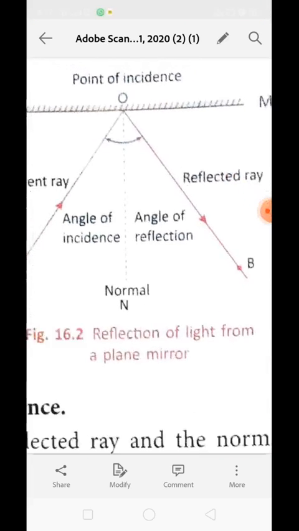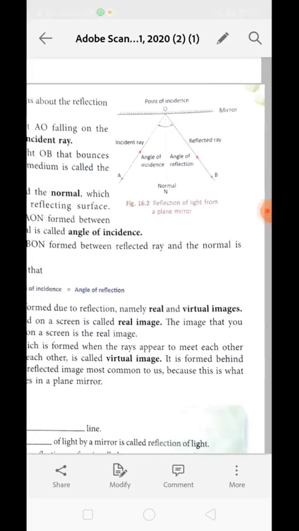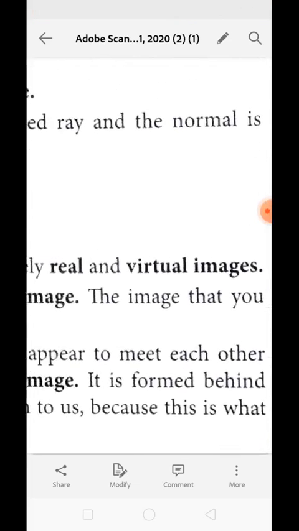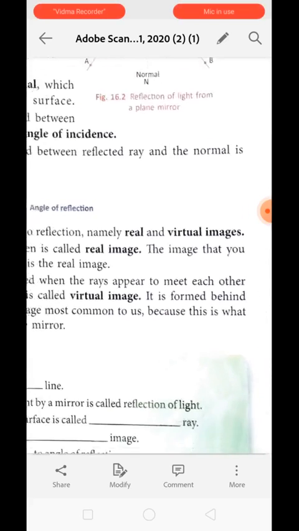Now over here the images whenever formed can be of two types. One is known as a real image, whereas the second one is known as a virtual image. Just understand the meaning behind real and virtual first. Real means something that is originally present, and virtual means it is imaginary or it is something which is not over there. Understood?